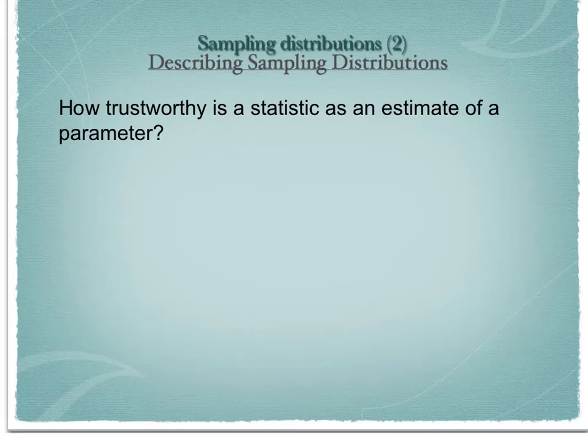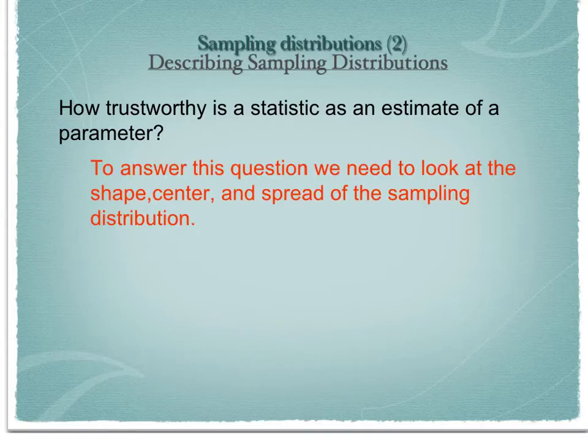Welcome to the lesson on sampling distributions, part 2. We're going to describe sampling distributions. We first need to think: how trustworthy is a statistic as an estimate of a parameter? To answer this question, we need to look at the shape, center, and spread of the sampling distribution.